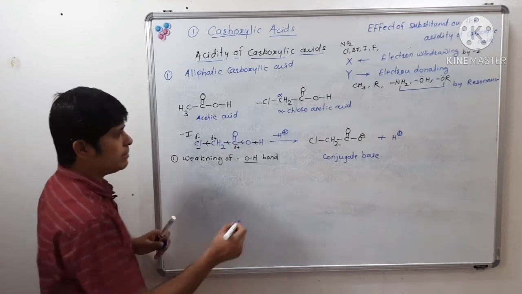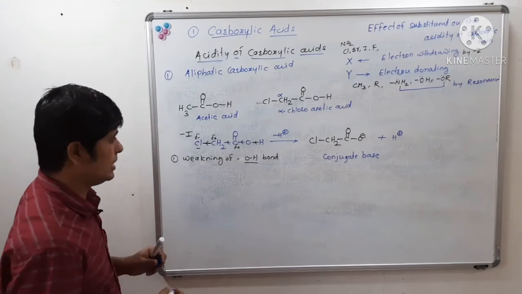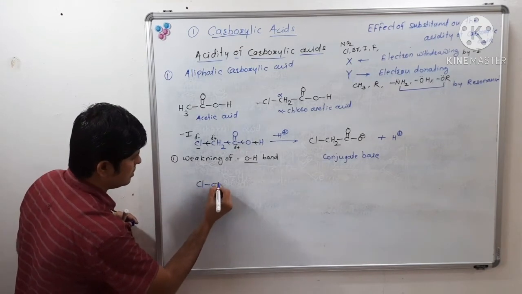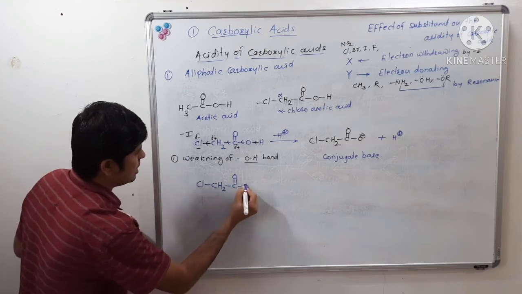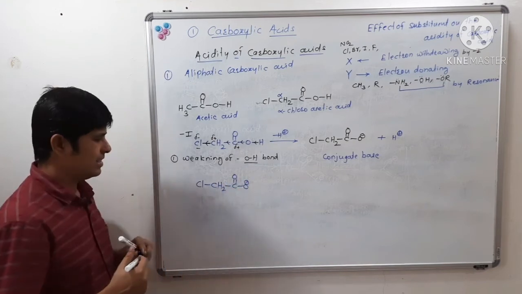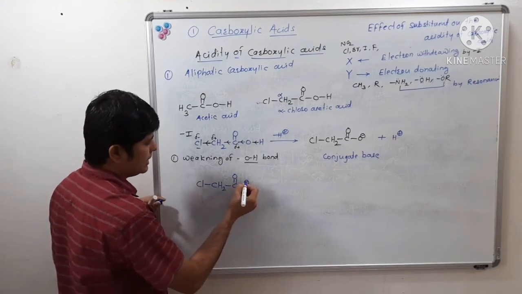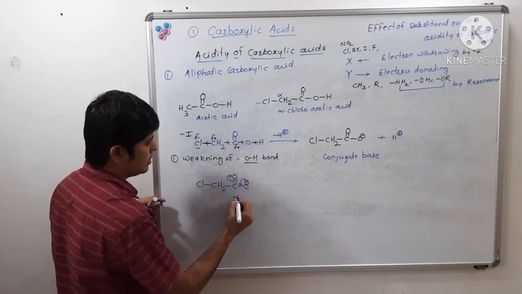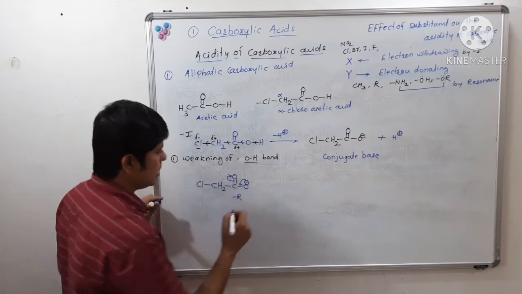Now see, the conjugate base of this chloroacetic acid will get stabilized. Conjugate base of chloroacetic acid will get stabilized by what? By the minus R effect of this carboxyl group.